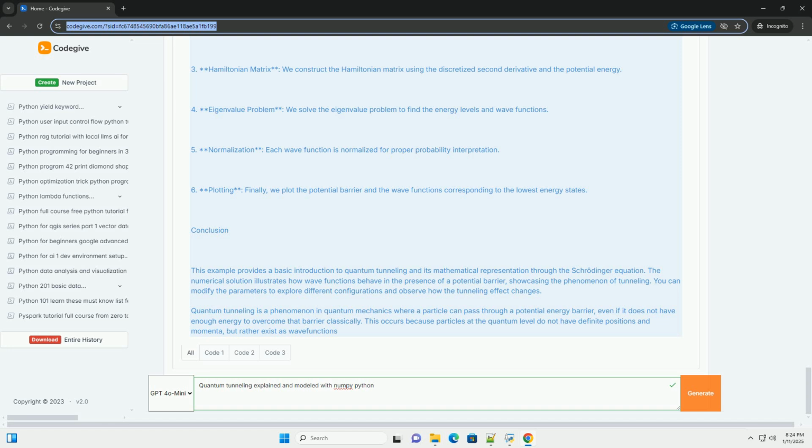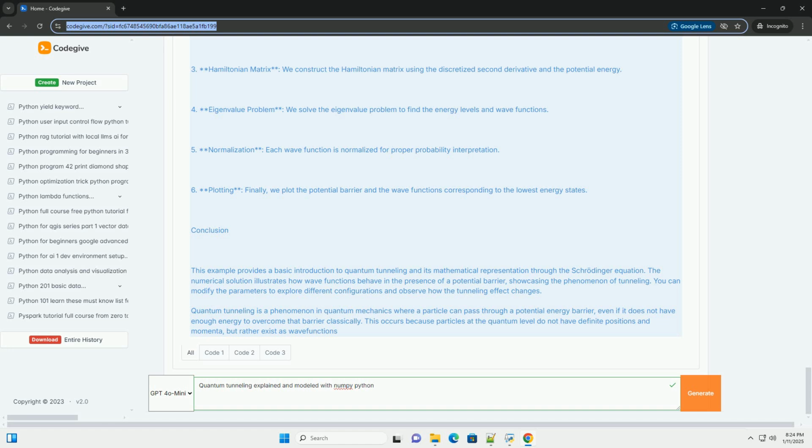Quantum tunneling is a phenomenon in quantum mechanics where a particle can pass through a potential energy barrier, even if it does not have enough energy to overcome that barrier classically. This occurs because particles at the quantum level do not have definite positions and momenta, but rather exist as wave functions that describe probabilities.